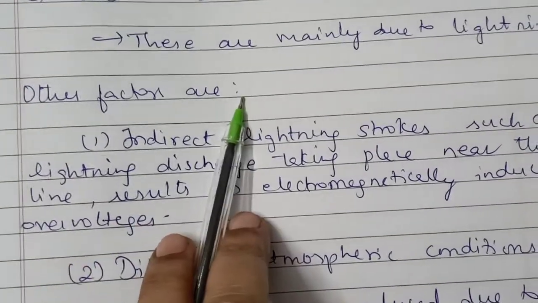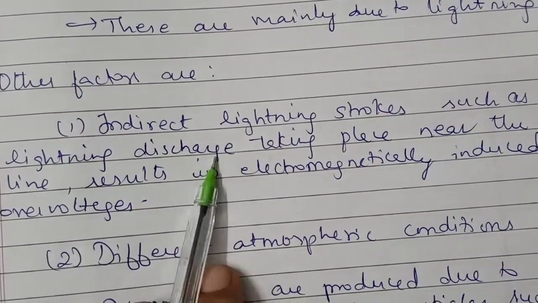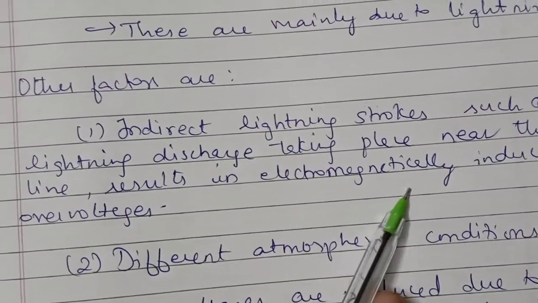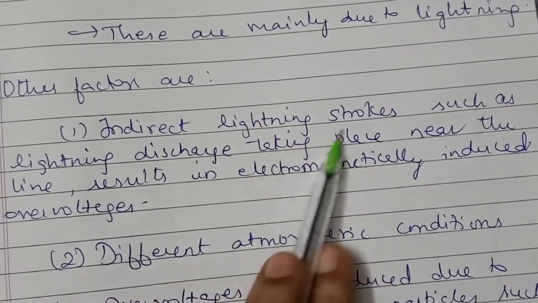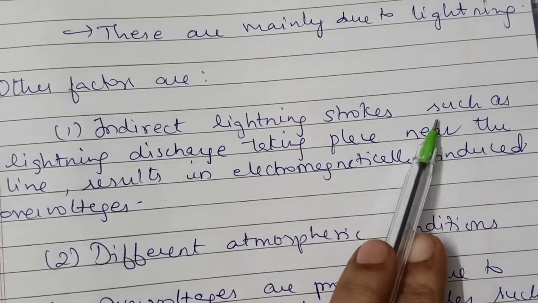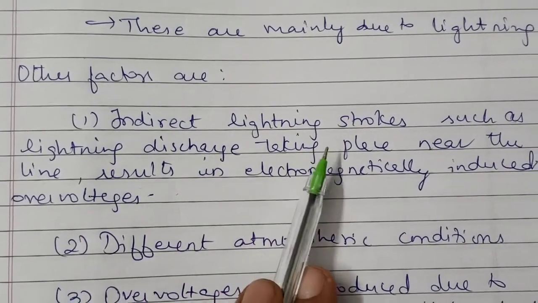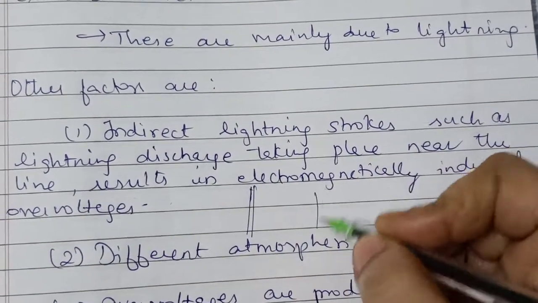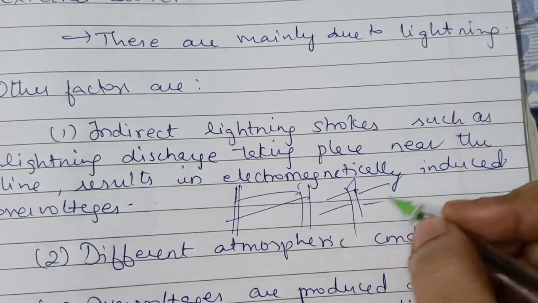Other factors are indirect lightning strokes, where a lightning discharge takes place near the line, which results in electromagnetically induced over voltages. Suppose these are the transmission lines.